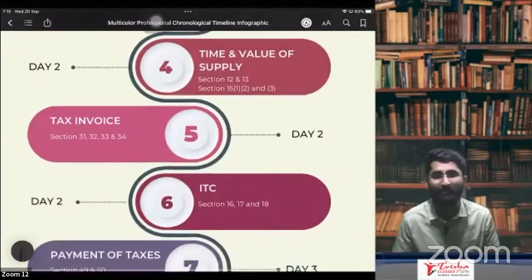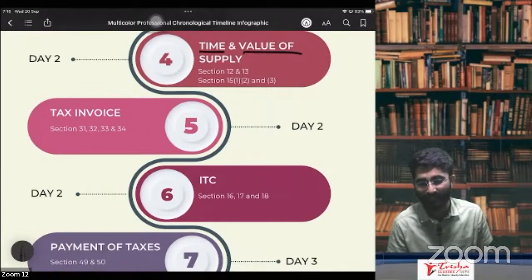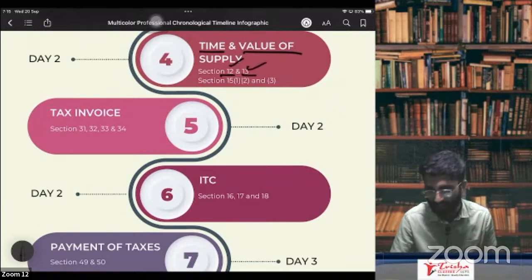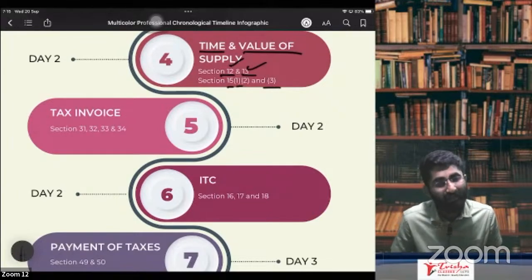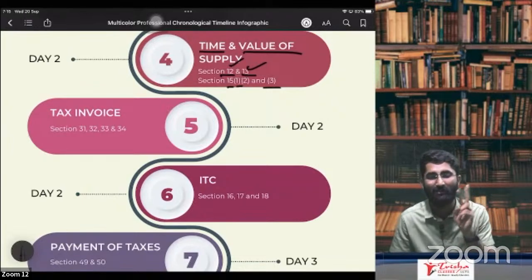Sir, what will happen tomorrow? Tomorrow, easy concepts, which are time of supply and value of supply. Section number 12, 13: time of supply in case of goods, time of supply in case of service. Section number 13. Section number 15, 1, 2, 3. So there are many subsections here, but in your syllabus, we have section number 15, subsection 1, subsection 2, subsection 3.